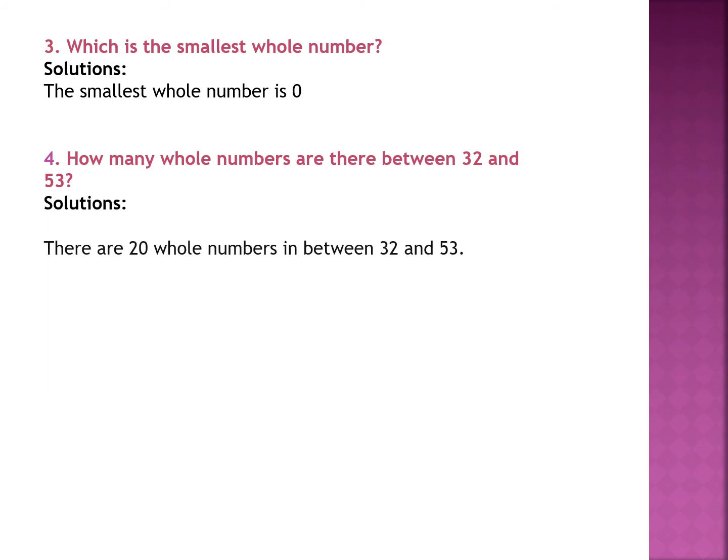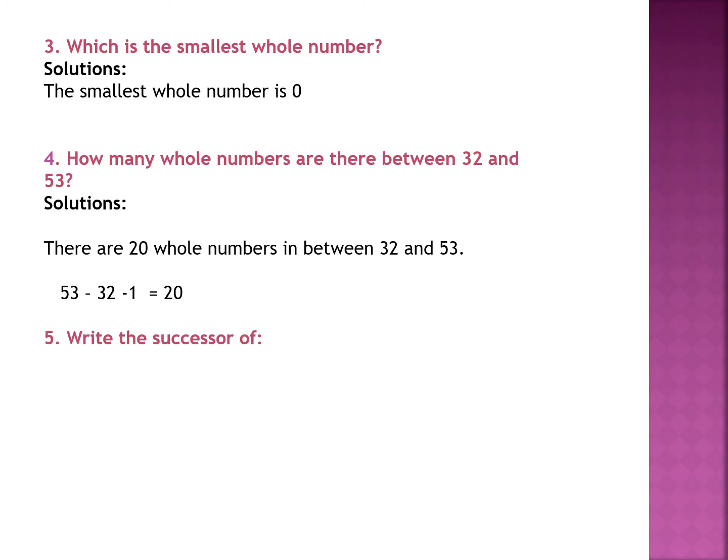Children, you will do this question as there are 20 whole numbers in between 32 and 53. How? First you will subtract 32 from 53 and then you will again subtract 1 from the answer, which will give you 20. So there are 20 whole numbers in between 32 and 53. In other way, you can do this question as you will write the whole numbers between 32 and 53, and if you count them, you will find that there are 20 whole numbers in between 32 and 53.